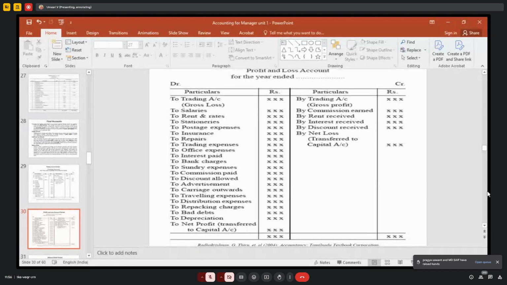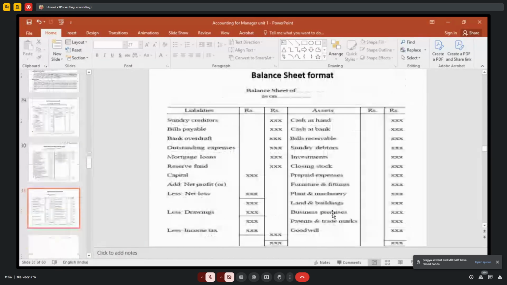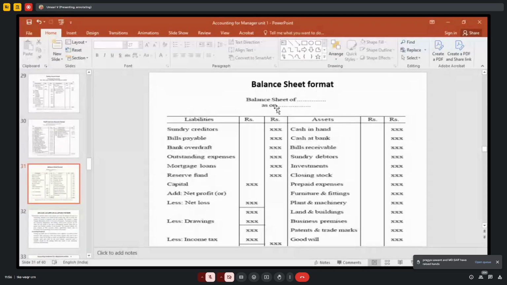After closing this account, if your credit side exceeds your debit side, that is net profit. If your debit side exceeds your credit side, that is called net loss. Okay. After preparing this, you have to prepare the balance sheet. In this balance sheet, liability side is the left-hand side and asset side is the right-hand side. Here you should not say debit side, credit side. It is a liability side, asset side. You should not say debit, credit, because liabilities are credit balances, assets are debit balances. You have to write like this.